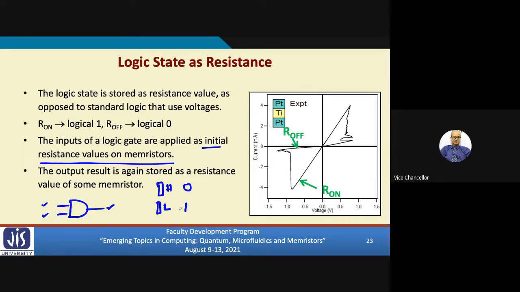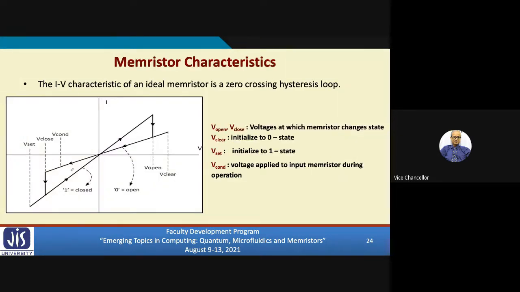So the input to the gate, I am applying as resistance values on memristors. Similarly, when the gate operation is completed, the result or the gate output is also obtained as the resistance value of some other memristor. This is how it typically works, right? Now this diagram that I've shown here, I'm showing it in a little more detail.